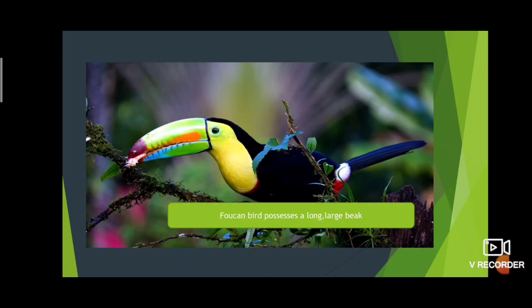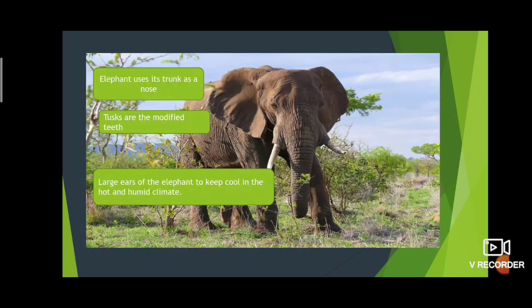This helps to reach the fruit on branches which are otherwise too weak to support its weight. It is helpful, the long and large beak. So it is an example for what? Adaptation of animals.